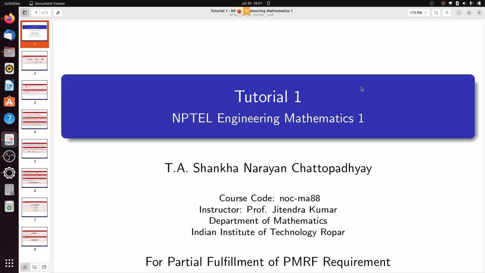For example, there are some topics from calculus, some topics from differential equations, and some topics from linear algebra. So it is like a blend of different types of subjects, and we will try to learn them slowly.